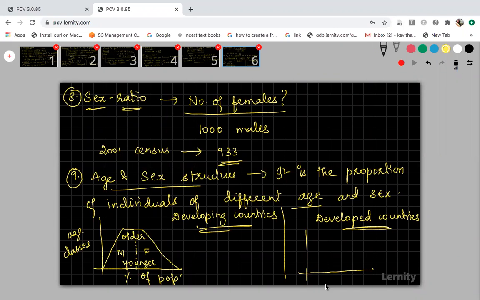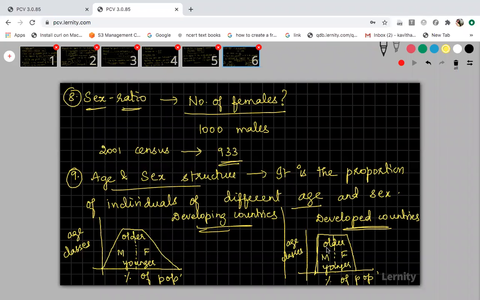Again you take the same axis, the percentage of population and the age class. Here the graph will not be very steep. Again, the older age people and the young age people, and in between you can divide for male and females. So it will be like this.